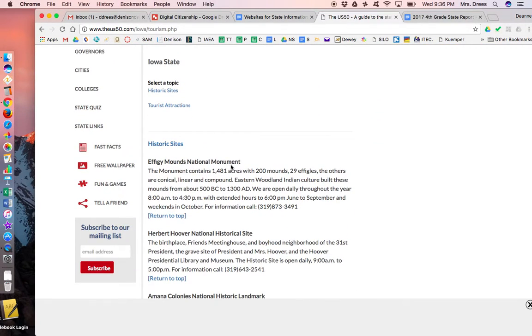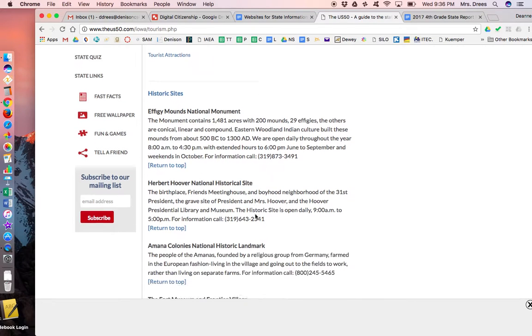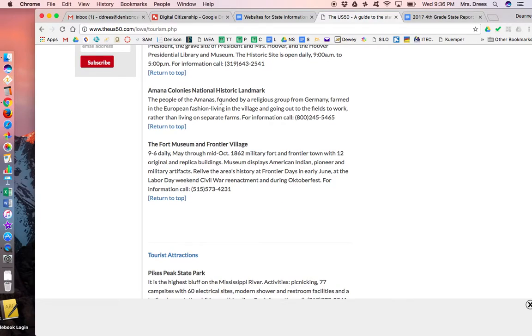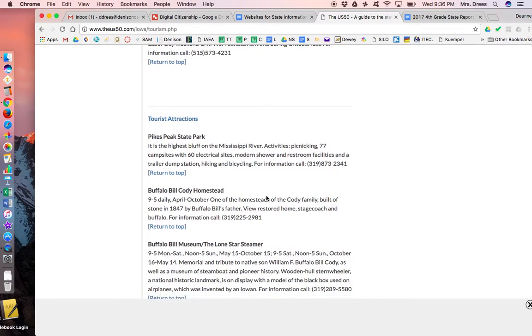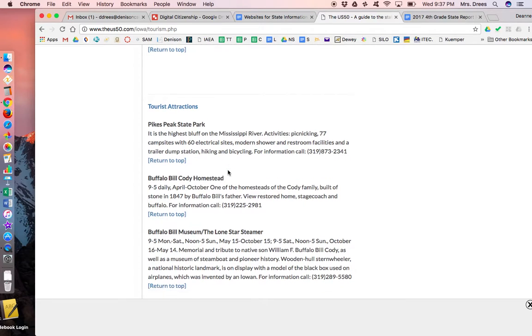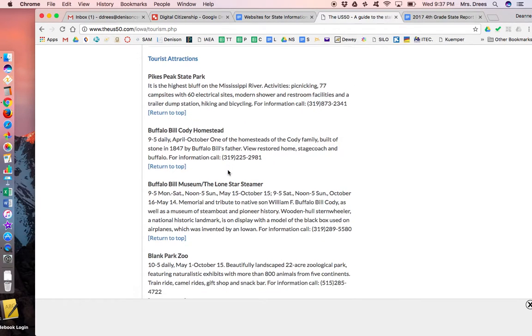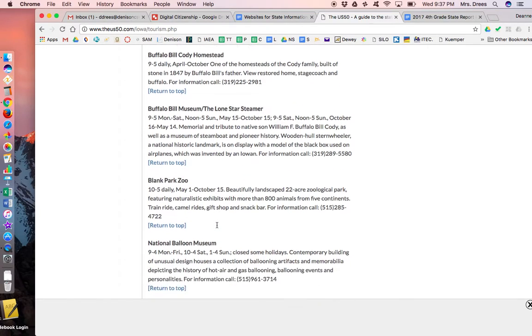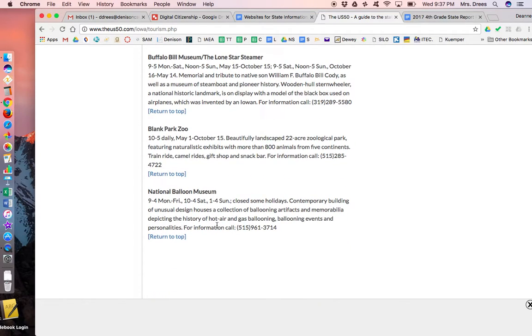They have the Effigy Mounds National Monument, Herbert Hoover National Historic Site, Amana Colony's National Historic Landmark, the Fort Museum and Frontier Village, Pikes Peak State Park, Buffalo Bill Cody Homestead, Buffalo Bill Museum and the Lone Star Steamer, Blank Park Zoo, National Balloon Museum.